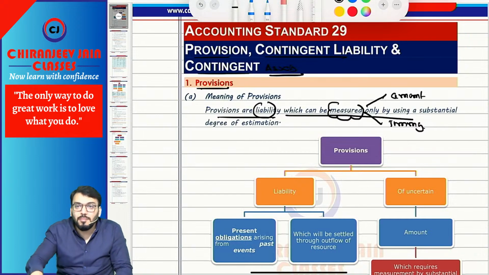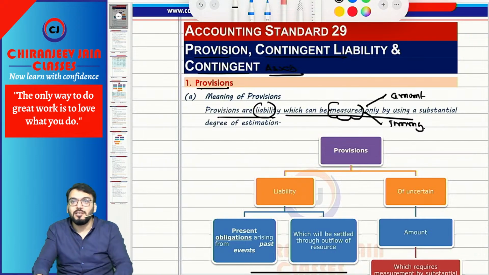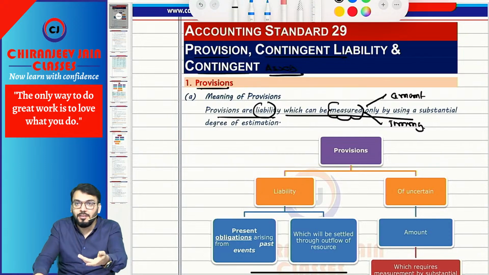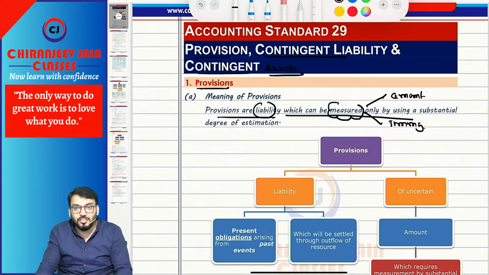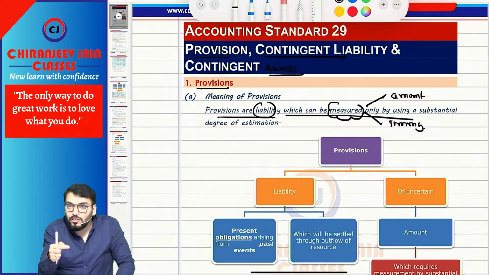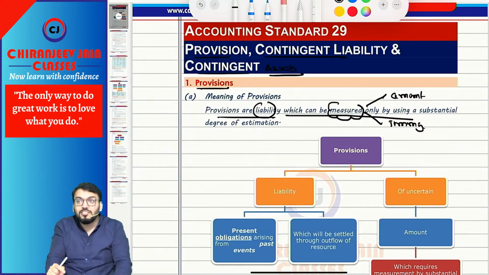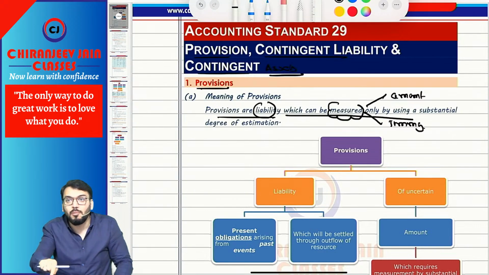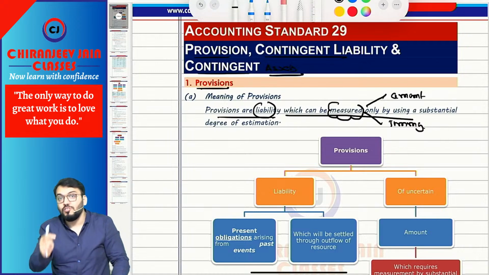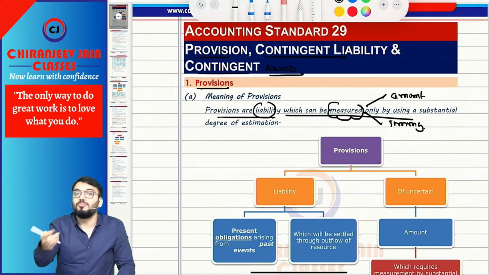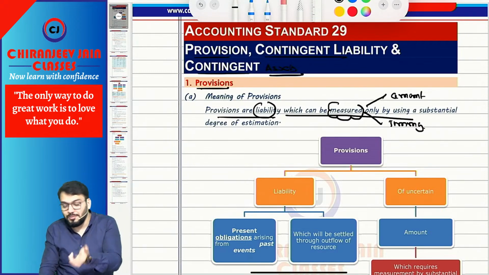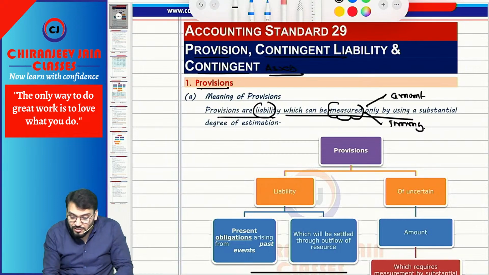Either the amount requires measurement or the timing of payment requires measurement, which means we don't know when to pay. So we need to estimate the date of payment, and based on that, the provision also requires estimation. Yes or no? Either the amount is required to be estimated or the timing is required to be estimated. We know the amount but we don't know when to pay. Then also it becomes a provision, which can be measured only by using a substantial degree of estimation.